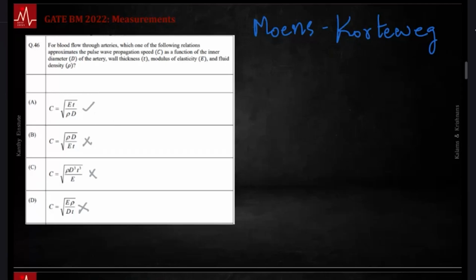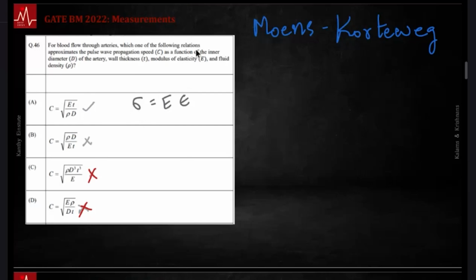Again, I'm going to first eliminate and then verify because I can save some time. I know it's not E rho by dt for sure. I also know this is not rho t cube by E for sure. I just forget whether it's ET by rho d or rho d by ET. Let's say that confusion arises. Then quickly verify. You have sigma is E epsilon. Epsilon is strain, unitless, dimensionless. It is the normalized change in length. So E has units of stress, or Newton per meter square.